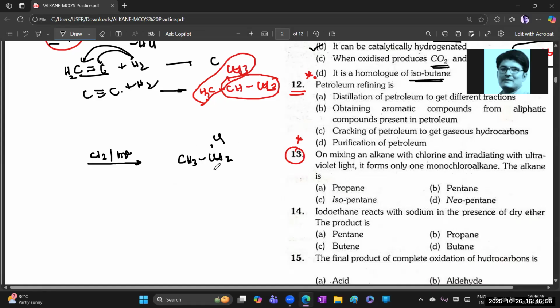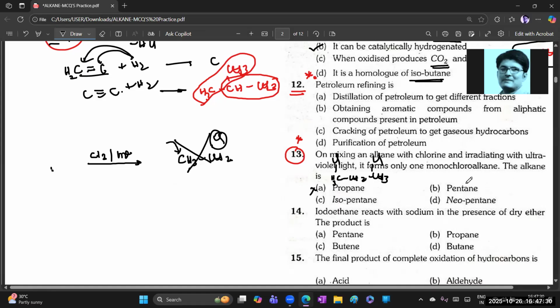See, now CH3, CH2, Cl is there. Guys, suppose this compound reacts again with chlorine, if one more chlorine is possible to form over here, then instead of the monochloro it will give the dichloro. Are you following? So it should not form like this. Then what is the alkane? Propane, we can write CH3, CH2, CH3. So here one chlorine is possible, or here one chlorine is possible, isn't it? So this is not the right answer.